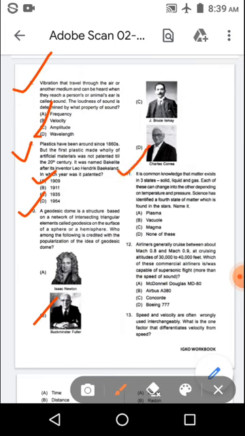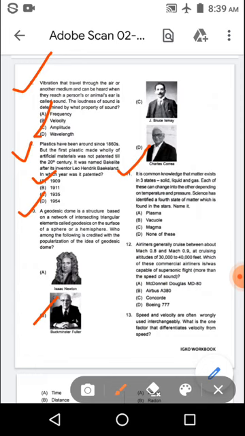Next question. It is common knowledge that matter exists in three states: solid, liquid, and gas. Each of these can change into the other depending on temperature and pressure. Science has identified a fourth state of matter, which is found in the stars.